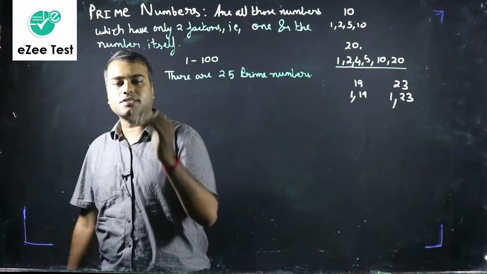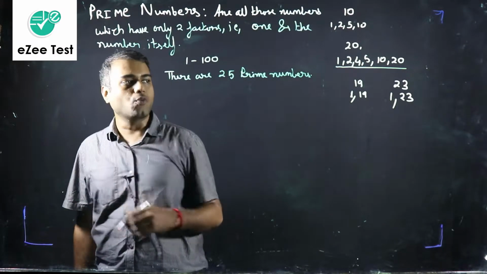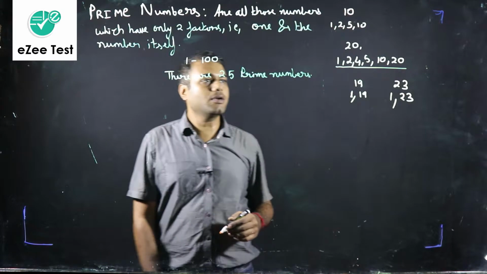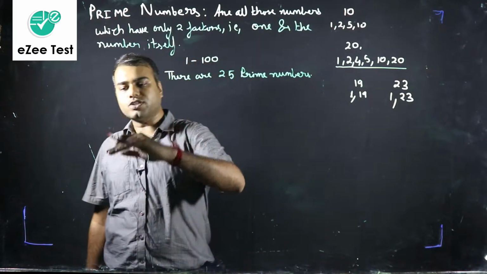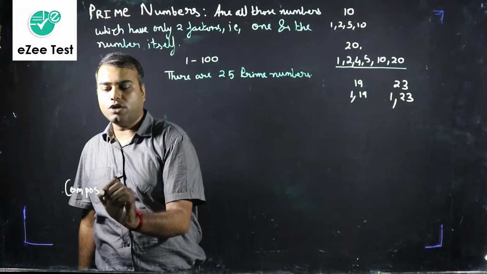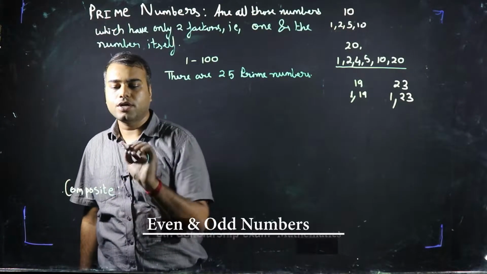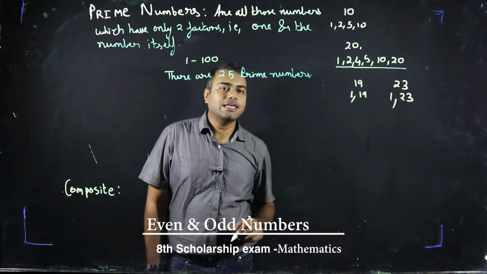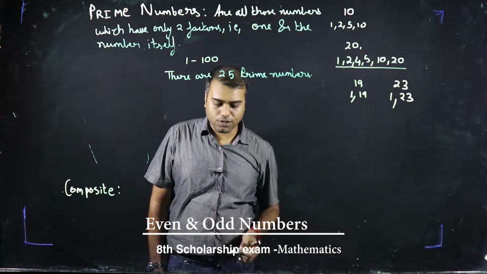Now the first number is 1. Now what about 1? Is 1 a prime number? The numbers which are not prime are called composite. So what about 1? Is 1 a prime number or a composite number?